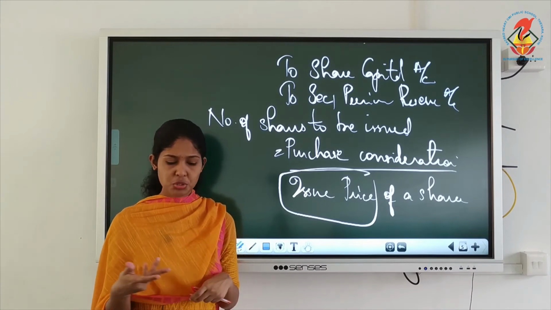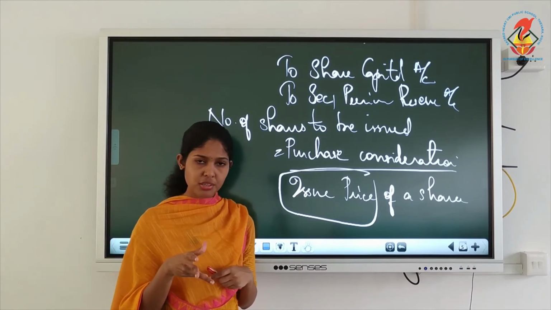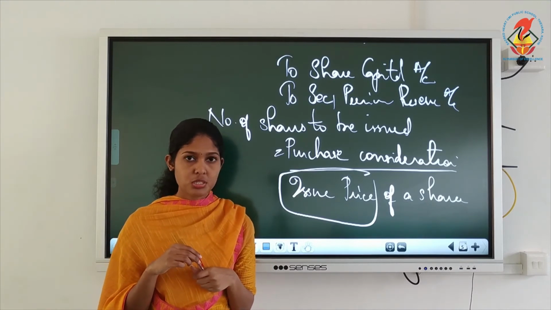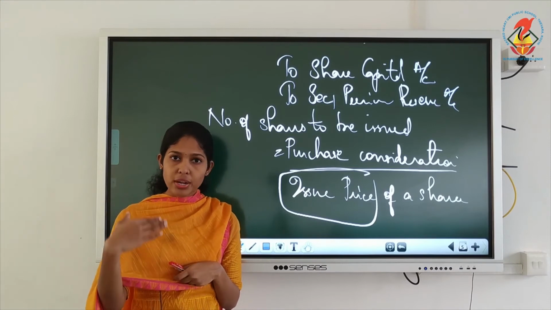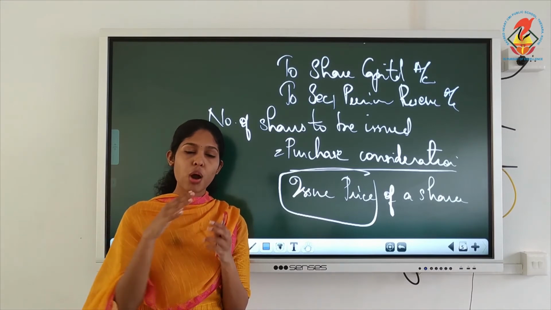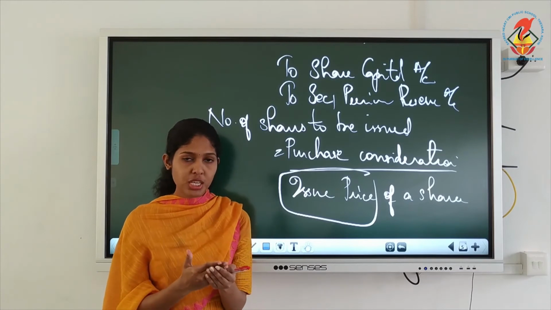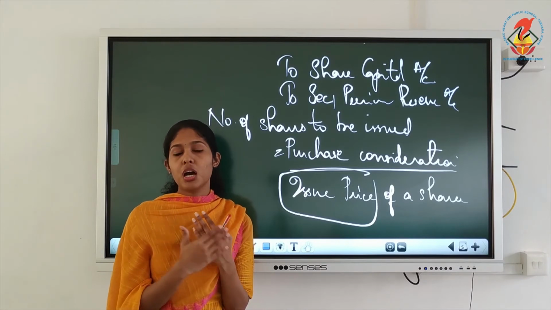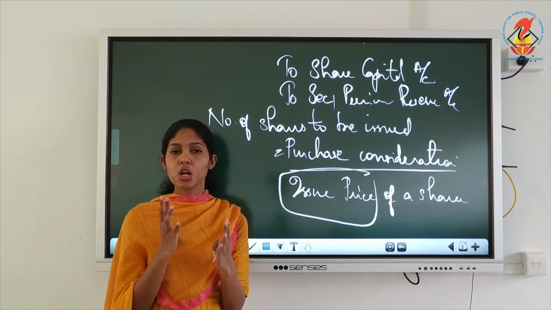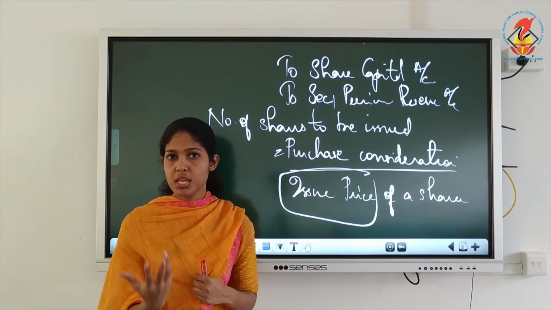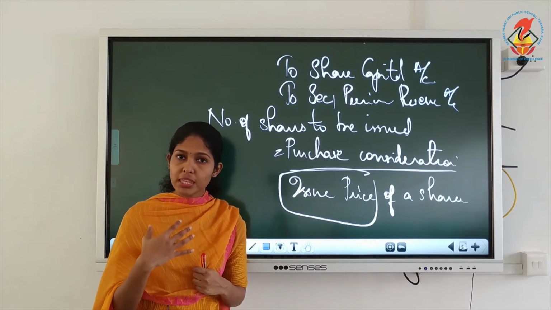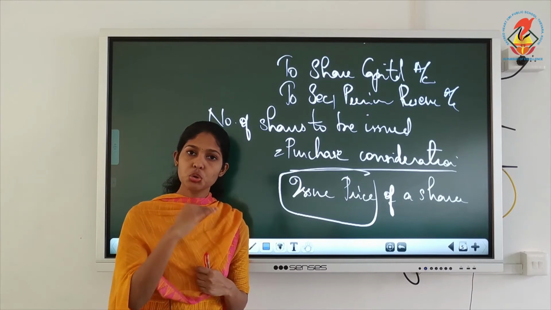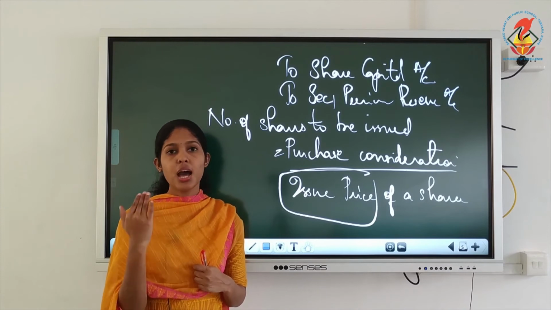That balance sheet you don't have to draw, just read it from the textbook, that's enough. You understood? You just have to write within brackets. Okay, issue of shares to promoters. So who are promoters? One who promotes the company, or one who helps in the formation or incorporation of the company. In the beginning, they will help you to form the company. They are called promoters, and we will have to pay them some remuneration. So instead of paying them cash, you can issue shares.